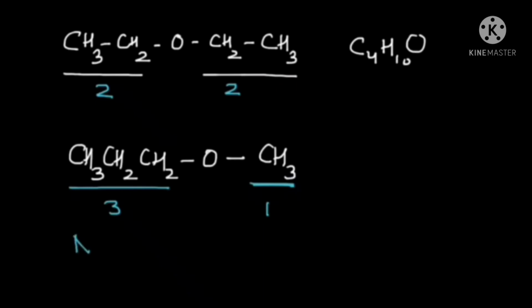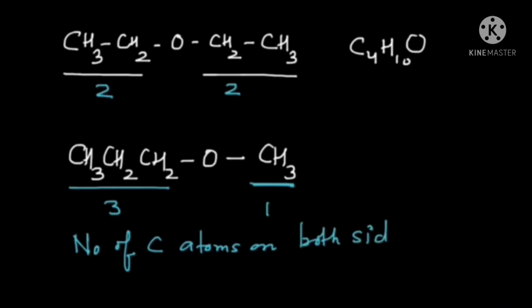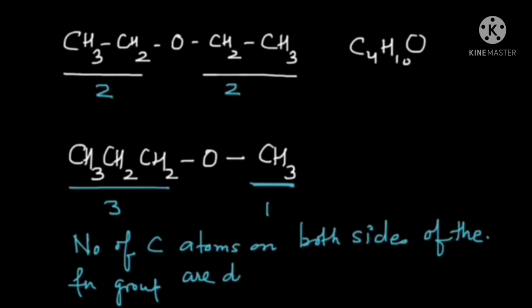So the number of carbon atoms on both sides of the functional group are different in the two compounds. And that, folks, is what we call metamerism.